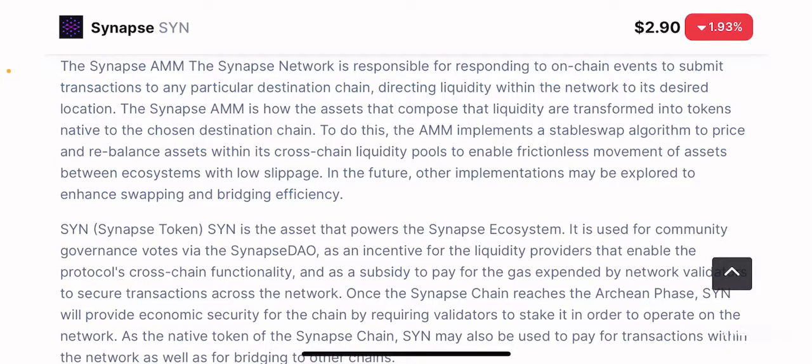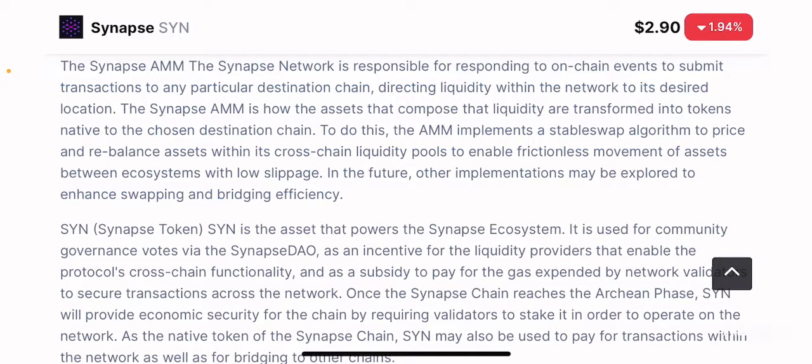So the Synapse AMM is how the assets that compose that liquidity are transformed into tokens native to the chosen destination chain. So the AMM of Synapse is how one particular token of one blockchain is swapped to a token of a different blockchain, and the token of the different blockchain is going to be the destination chain where the token is received by the user, right?